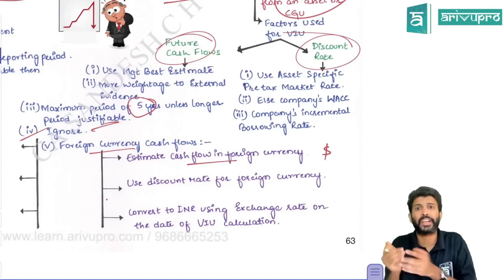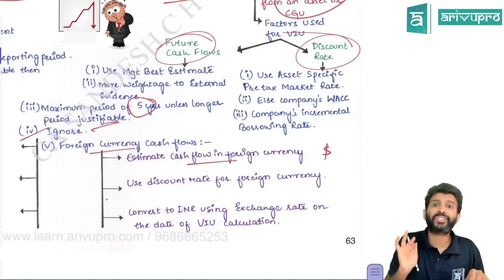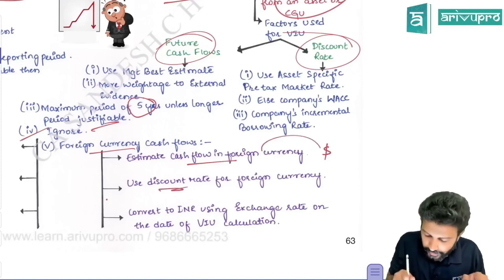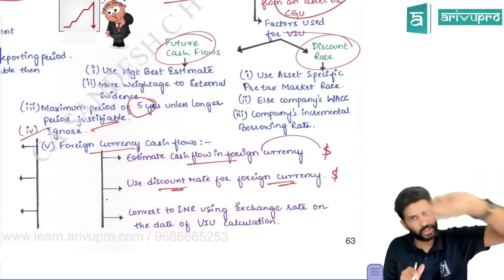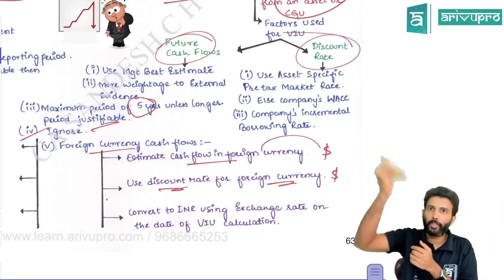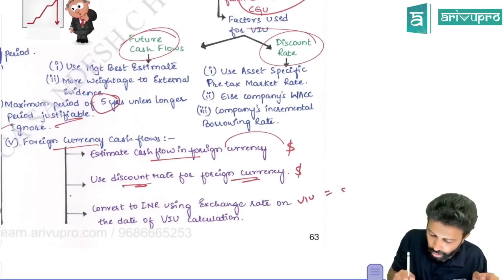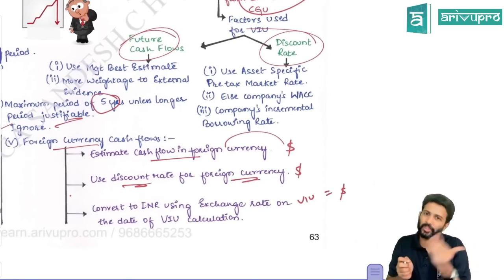Then, we don't want future cash flows, we want the present value of future cash flows. I mean we need a discount factor. Don't take the discount factor related to India. Since you're getting the cash flow in dollars, take the discount factor relating to the foreign currency itself. The dollar-related discount factor will be given to you in the question. When you find the present value, that is what we call value in use. Since both are in dollars, value in use also you'll get in dollars. But we can't book the impairment loss in dollars. We need it in INR.